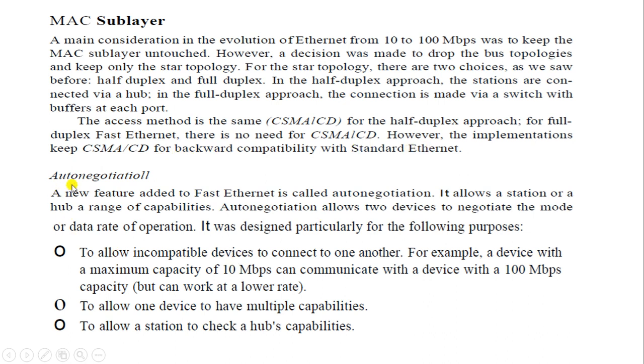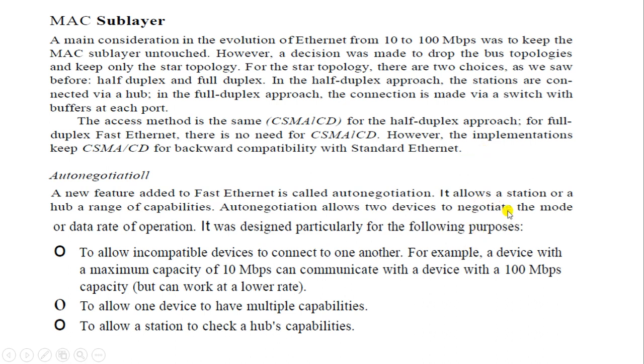Auto negotiation. A new feature called auto negotiation is added to fast Ethernet. It allows a station or a hub a range of capabilities. Auto negotiation allows two devices to negotiate the mode or data rate of operation. It was designed particularly for the following purposes.